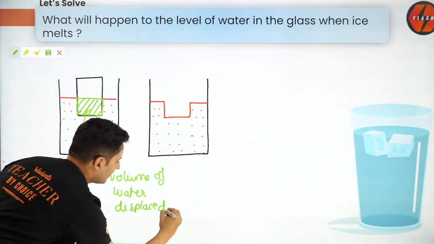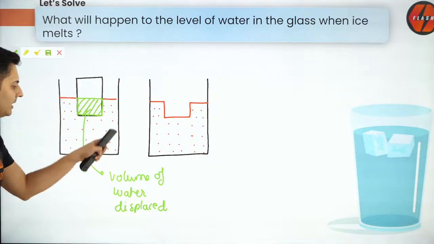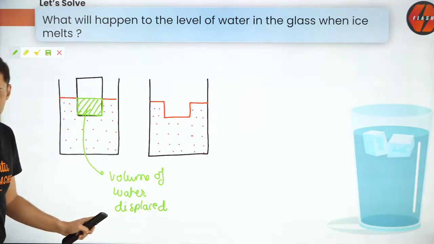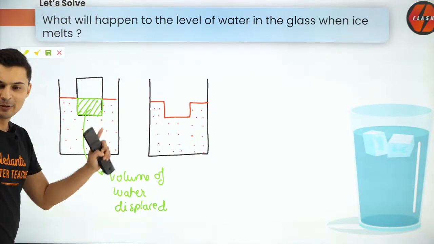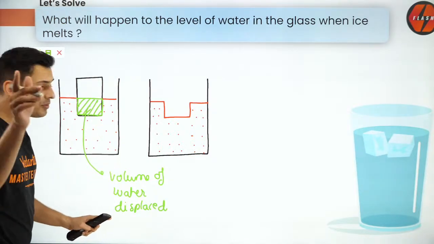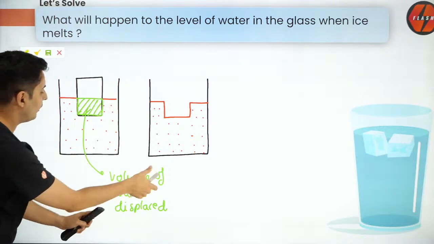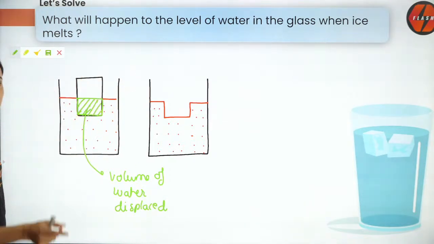This is exactly the volume of water which has been displaced in this much part. Everybody understanding it till here? Okay, don't worry guys, some of you are saying increase, some of you are saying decrease, some of you are saying it remains same. Now observe this. This is exactly the volume of water which was displaced.